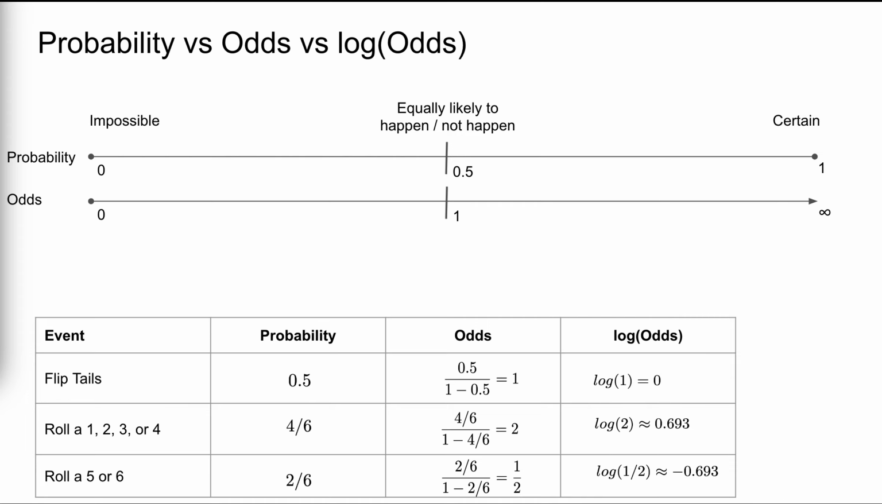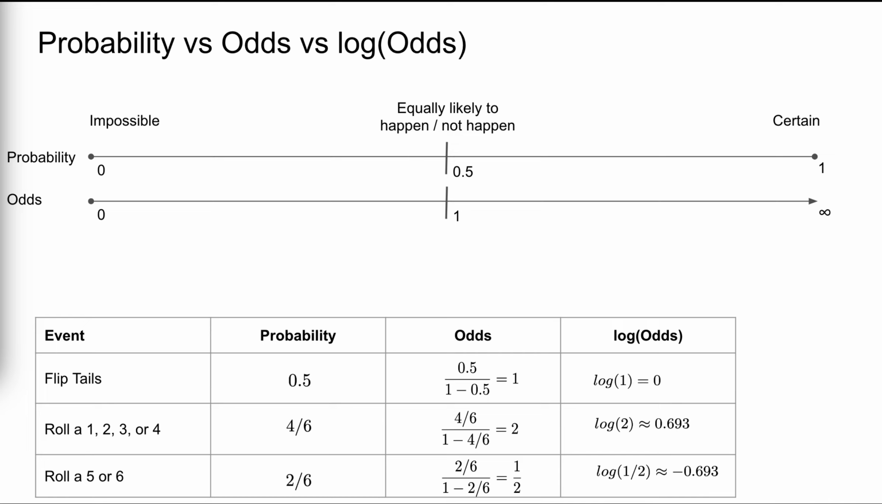Though it might not seem useful yet, we can also measure uncertainty on the log odds scale, where log refers to the natural log, ln. In our examples, the log odds of flipping tails are 0, the log odds of rolling a 4 or under are roughly 0.7, and the log odds of rolling a 5 or 6 are roughly negative 0.7.